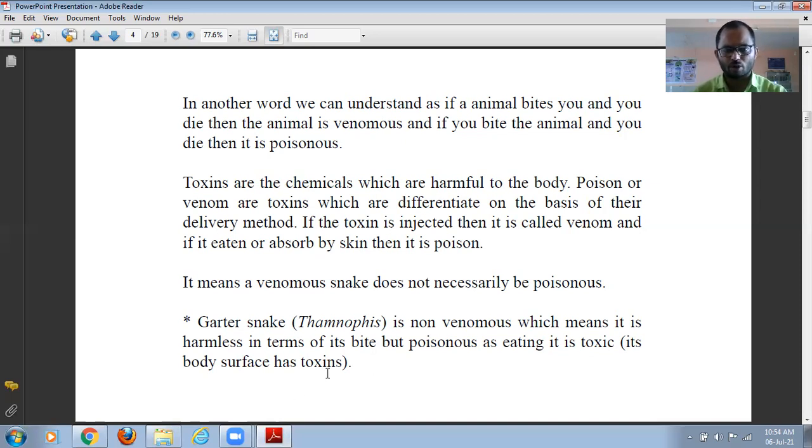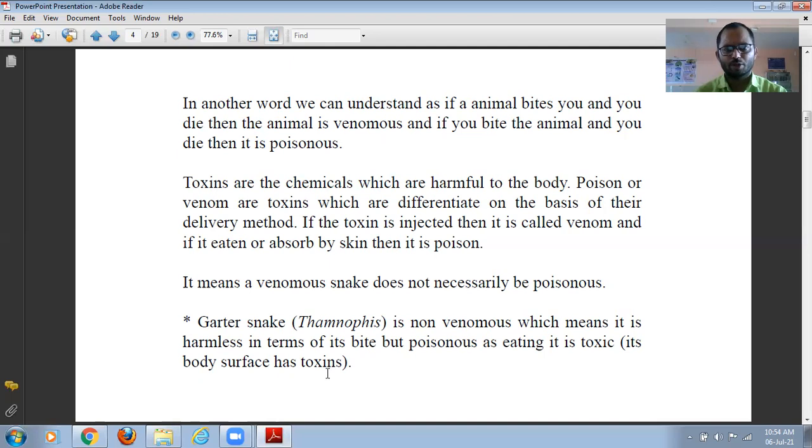And if it is touched or eaten by some other animal, then and only then will it cause harm. So the garter snake is a poisonous snake, and we can say that the cobra is a venomous snake. This is one example of a poisonous snake and a venomous snake.